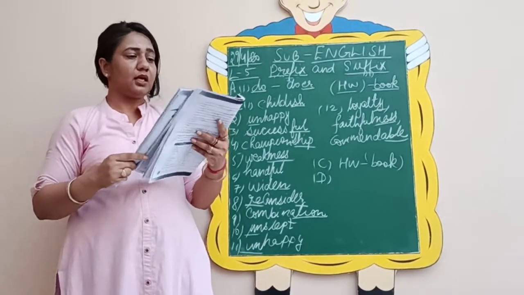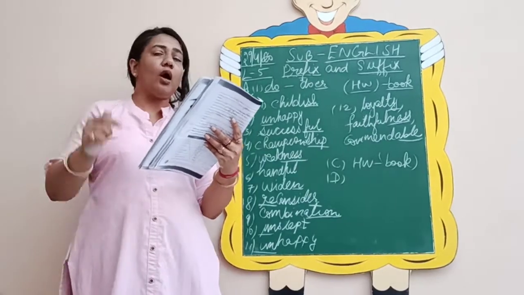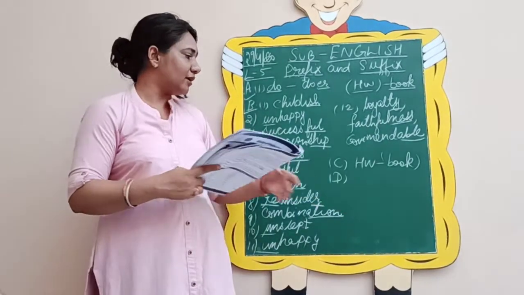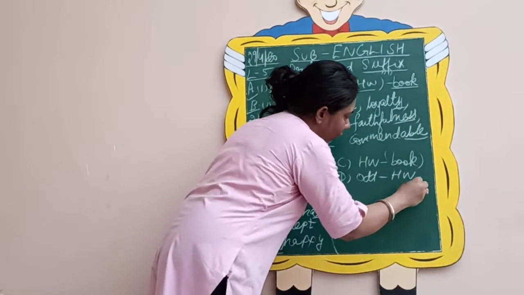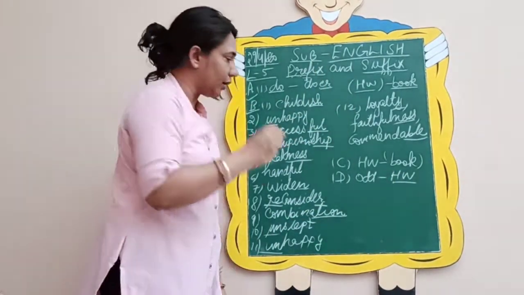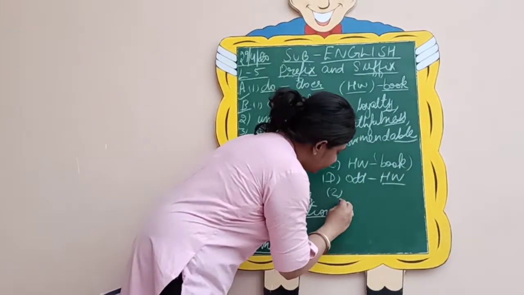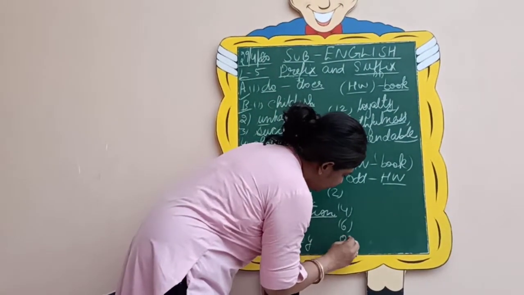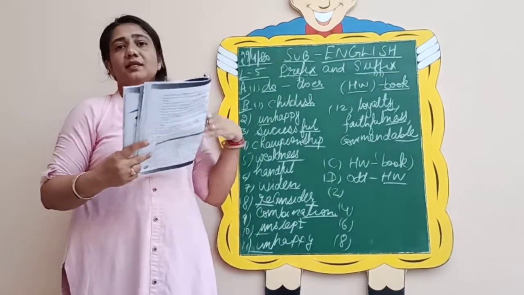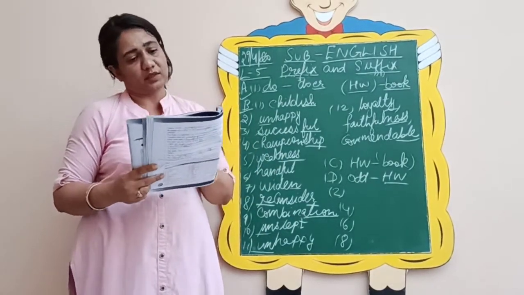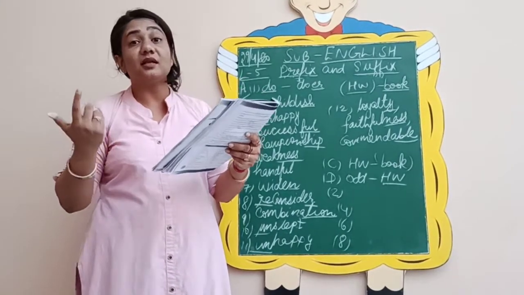I'll take the even ones for you as an example, and the odd ones are your homework of exercise D. So I write here, odd ones homework to be done in the book itself, but I take even numbers like 2, 4, 6, 8. This way I will be taking only the even sentences so that you can practice for yourself. For example, Tim is dash, he never tells the truth.